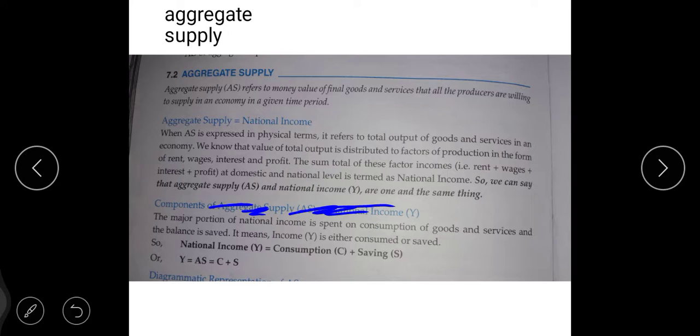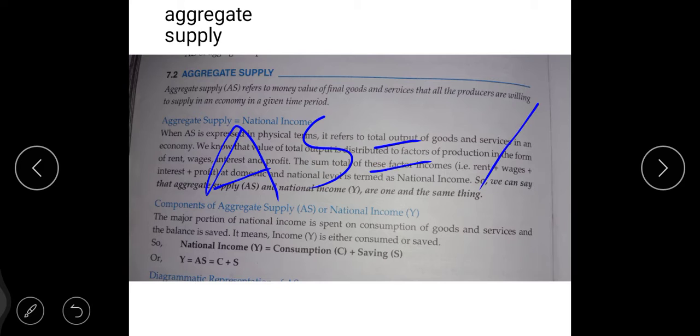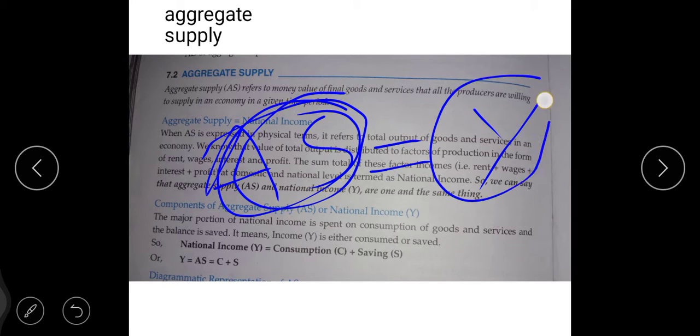Right beta? What have you understood? We have understood this thing. Aggregate supply means your AS is equal to Y, right? Aggregate supply: producers are producing goods and services, okay? By producing goods and services, national income is generated, right beta?